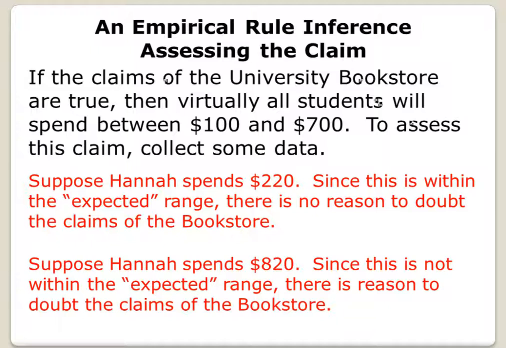So, what we've done is we've collected data and we've made an inference about a population mean. If that data value falls within the range that's expected, then our inference is that the claims of the bookstore, the claims about the mean amount of money that students spend on books, is possibly true. If, on the other hand, that student's data value falls outside of the expected range, then our inference would be that we have some doubts about the claims of the bookstore about the average amount of money spent by all students on books.